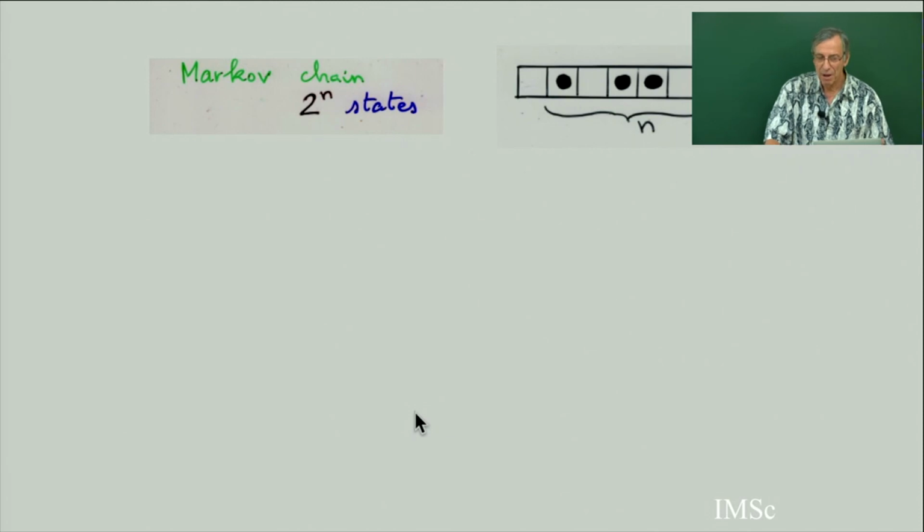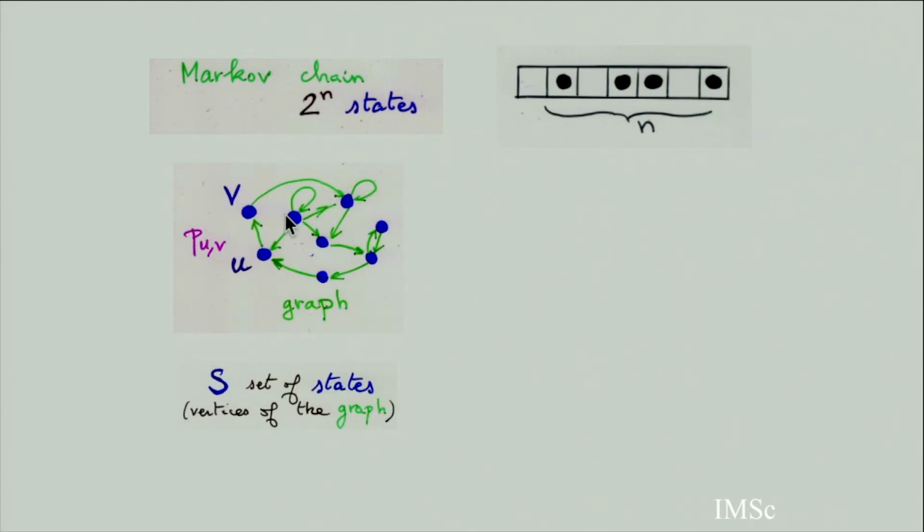Markov chains are a very classical subject, but if you don't know this subject, I just remind you of a few elementary and fundamental things. With this Markov chain there are 2 power n possible states. In general, you have a Markov chain on a graph. The vertices of the graph are the set of states, and you can go from one state to another by the green edges. From the state U to the state V, you can go with a certain probability, which depends on the edges, on the starting point and ending point.